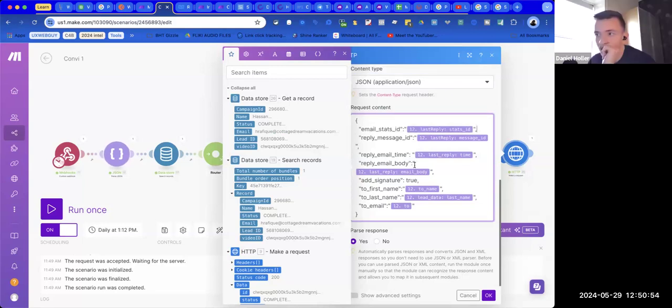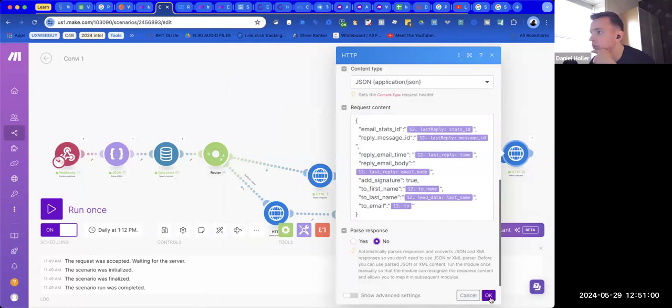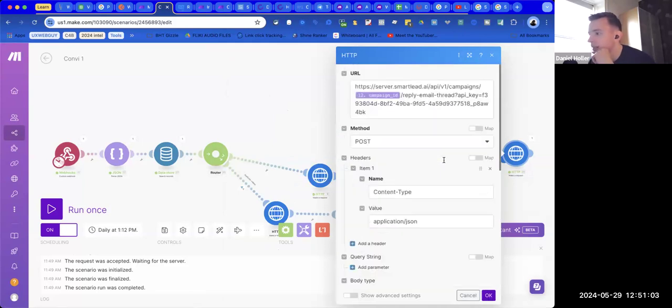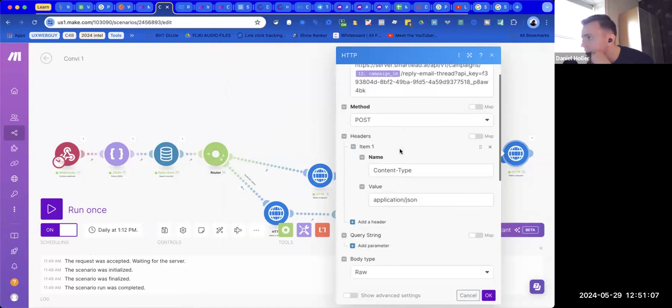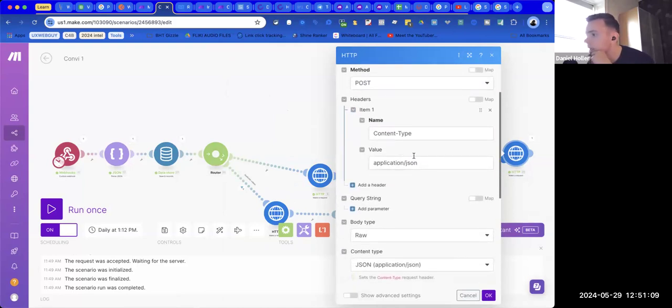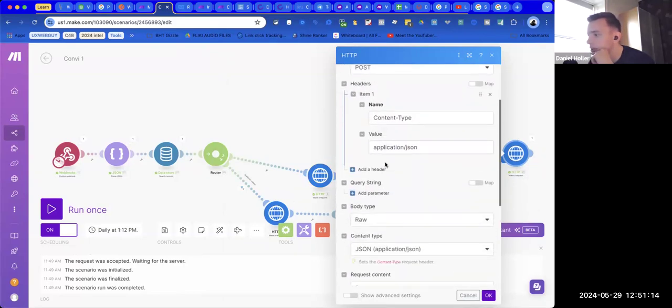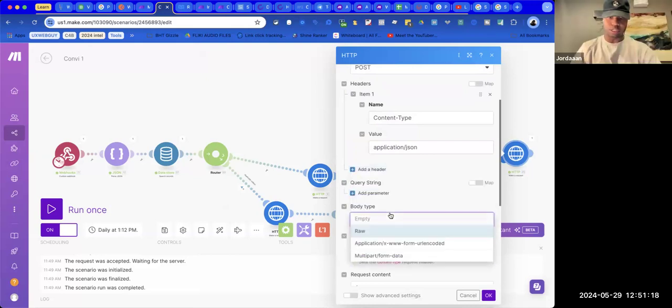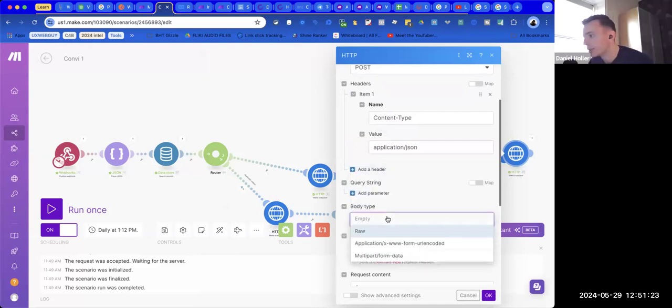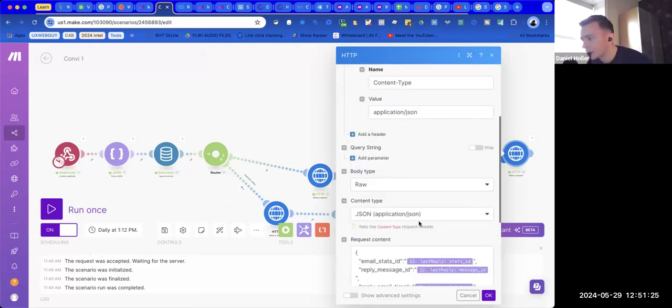Go for it. See what's going on. Unexpected token C in JSON. Is it possible, just to test here, if you scroll up a little bit, I just want to make sure that this is all good for the rest of the part. Body type here, is it possible to select JSON as well? Yeah, it is JSON. So you go raw and then JSON. Yeah, that's what we want. Okay. Yeah. That'll be fine.